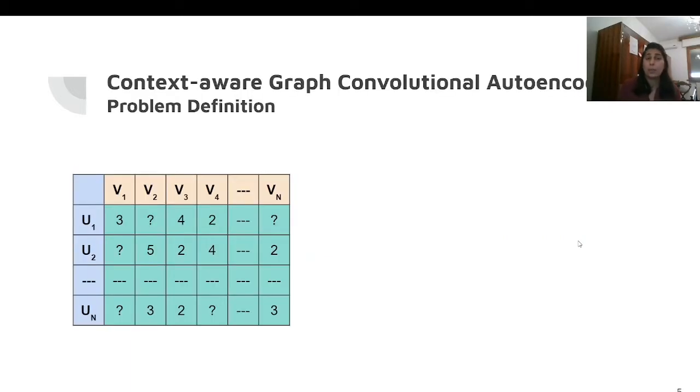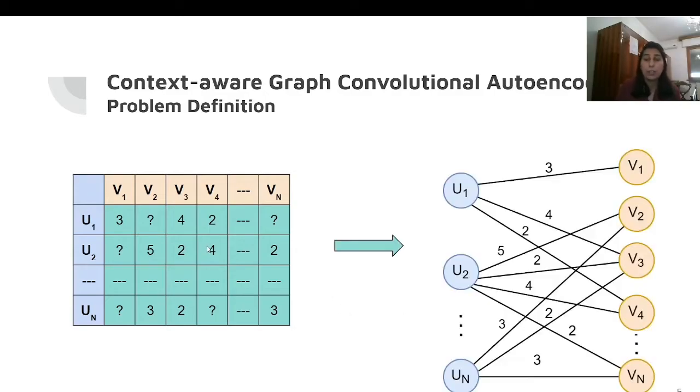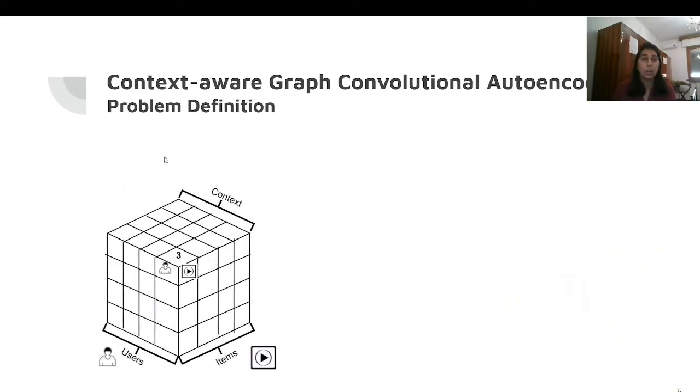Typically, graph neural network based matrix completion approaches treat this problem as a 2D matrix, which gives us a bipartite graph between users and items, and edges are labeled with the user opinion. But we believe that a user's opinion is highly impacted by the context, and context can be any dynamic attribute, for example, location, time, time of the day, and company of the user.